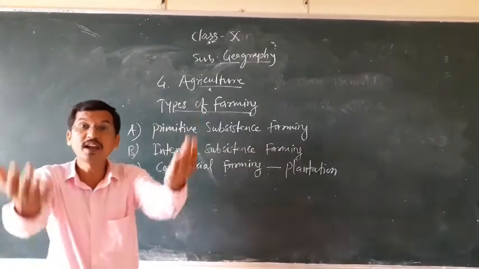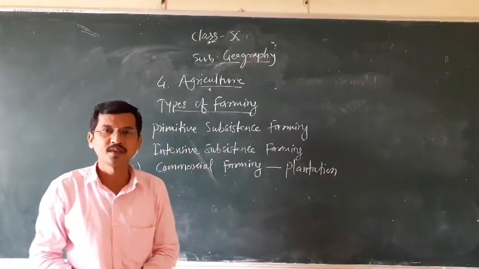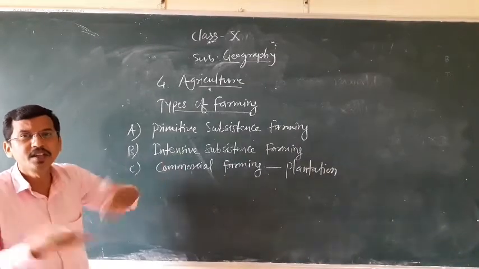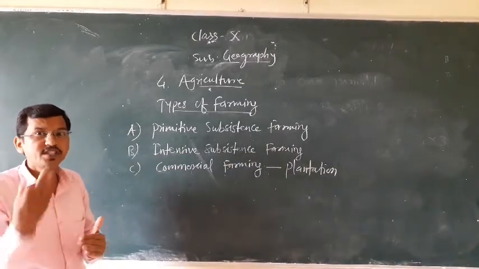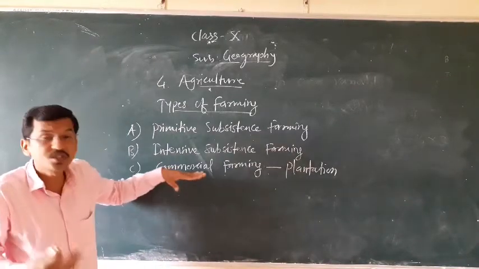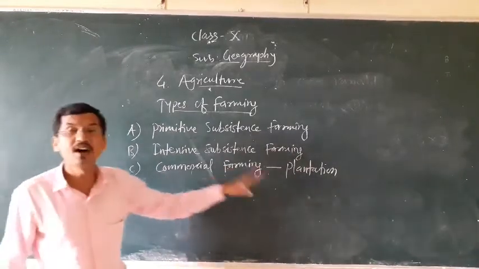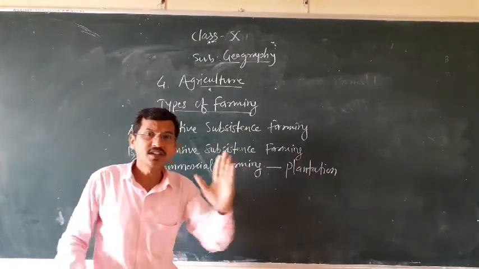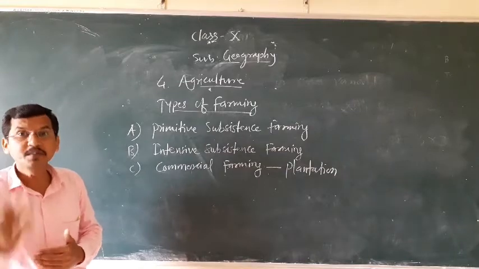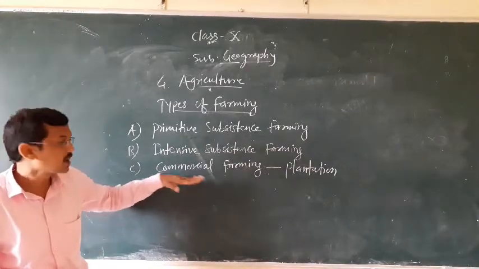So commercial farming is practiced with modern methods and modern techniques to obtain higher produce. This commercial farming is largely practiced in different places, including Punjab and Haryana, which are the most important regions for commercial farming, because the green revolution has increased the speed of commercial farming.